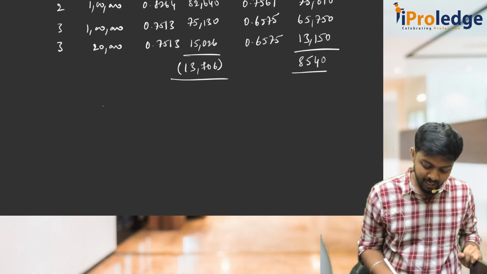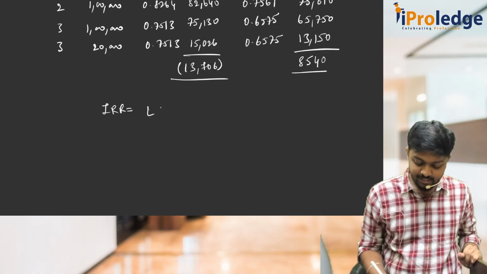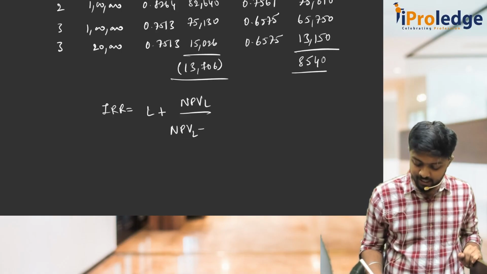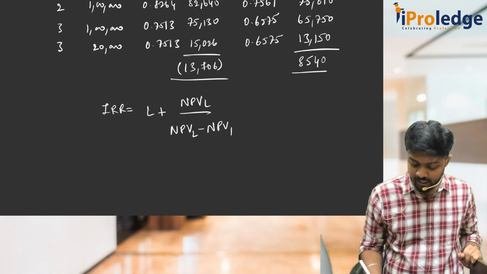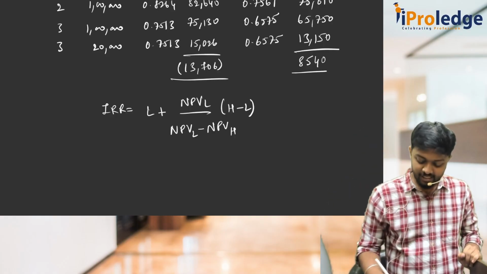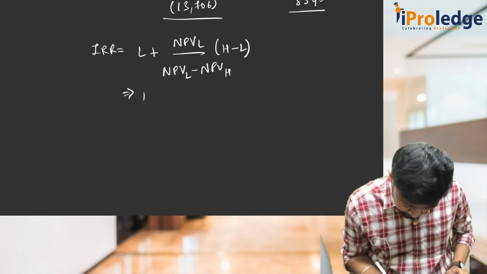Now let's apply the IRR formula. What is the IRR formula? Remember: L plus NPV L divided by NPV L minus NPV H, into H minus L. L is the lower rate, which is 10%.